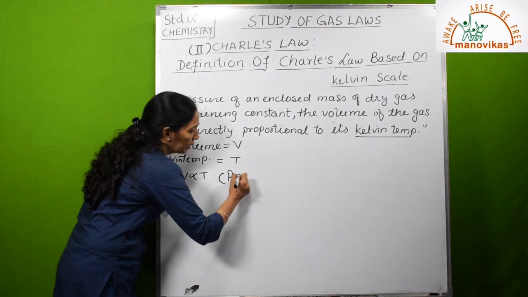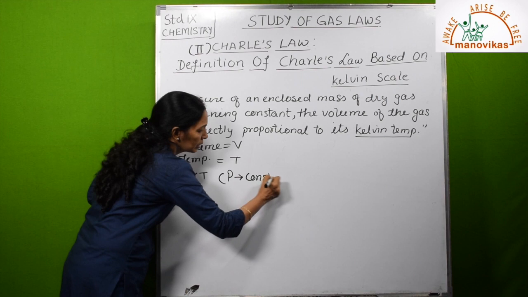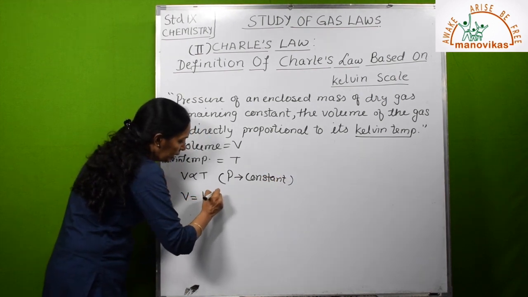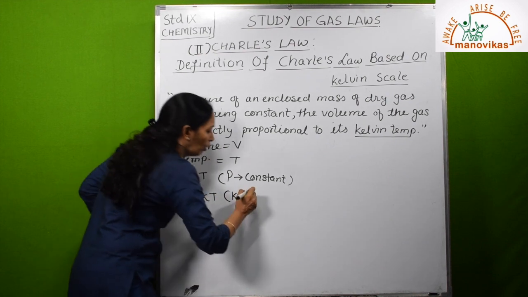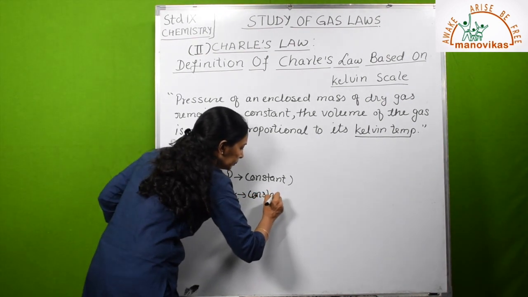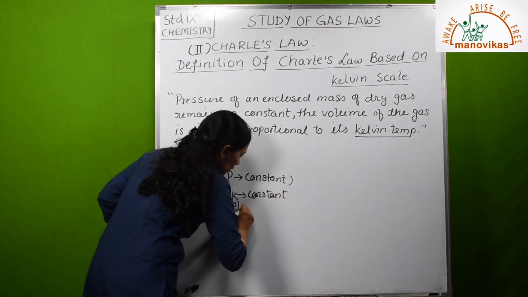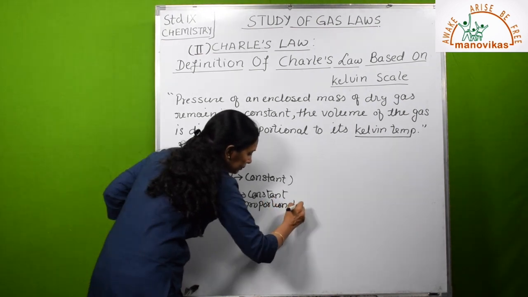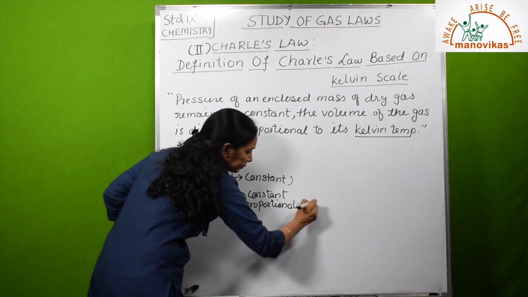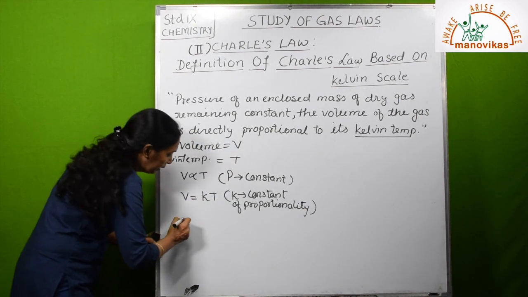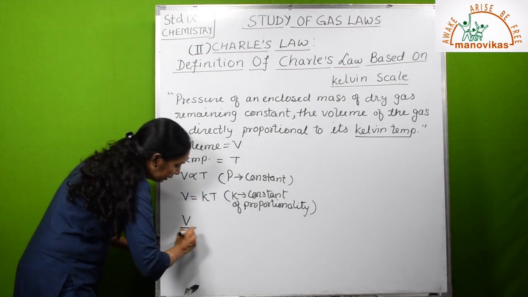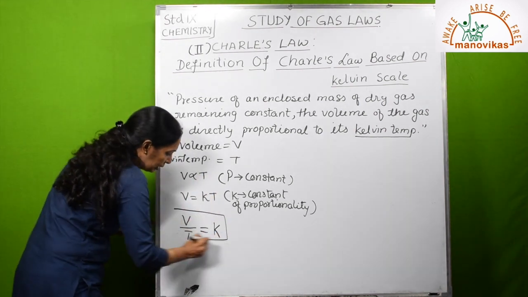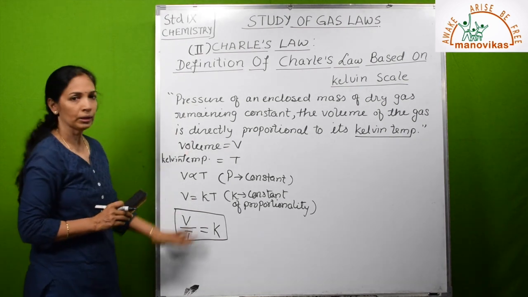What is the condition here? Pressure remaining constant. So V is equal to KT, where K is the constant of proportionality. This can also be written as V upon T is equal to K.